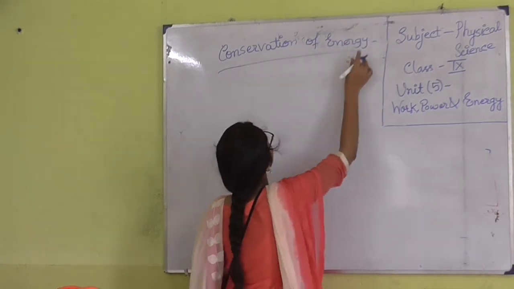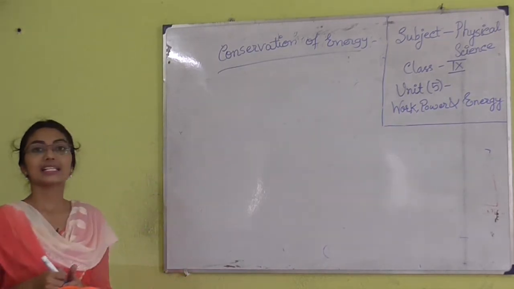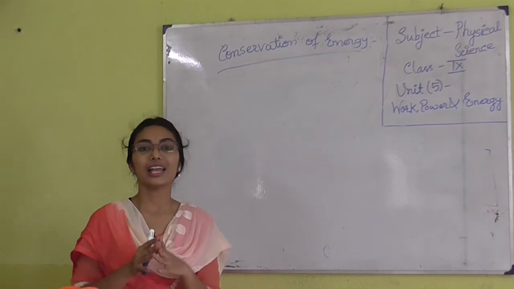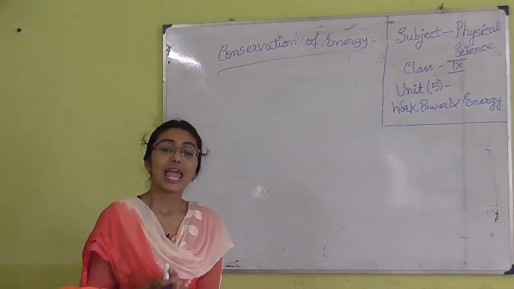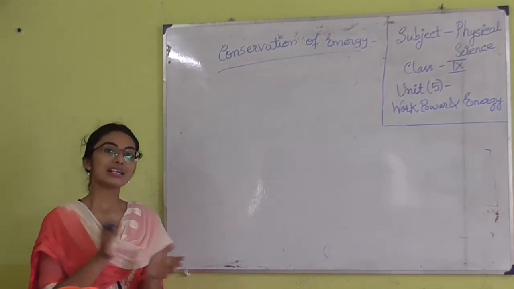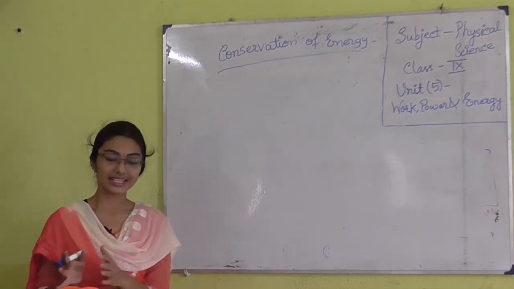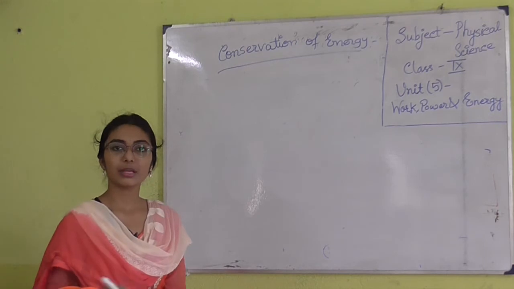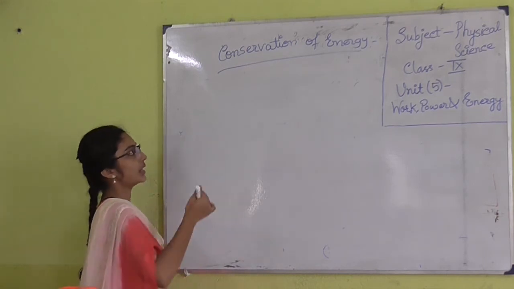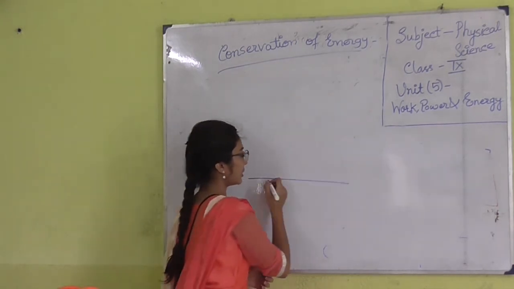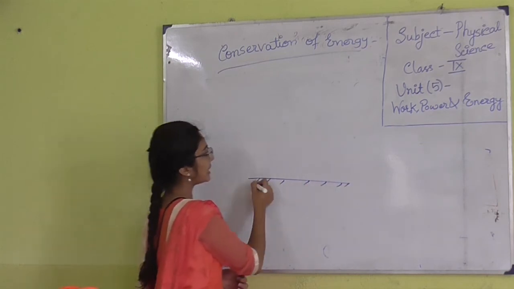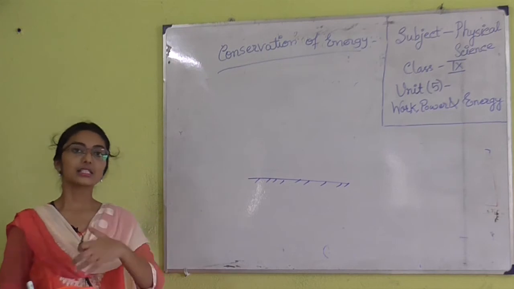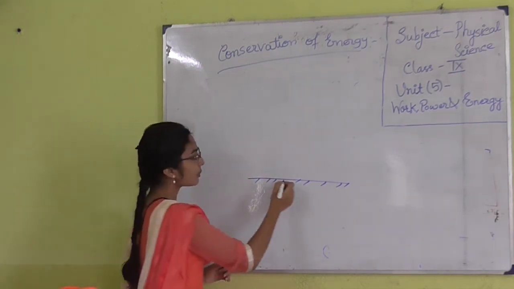As I have said before, energy is always conserved and the total energy of the universe is always constant, according to Einstein's mass and energy relation, E is equal to mc square. We have discussed that no energy can be created or destroyed. So we will prove that the total mechanical energy of a system is always constant. We will have to prove it.